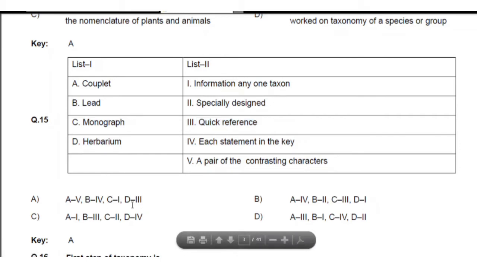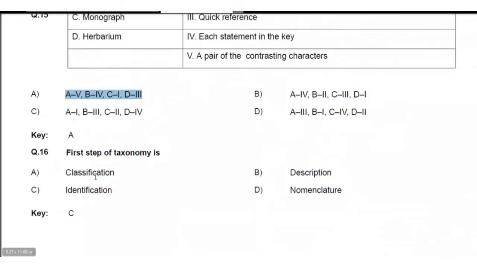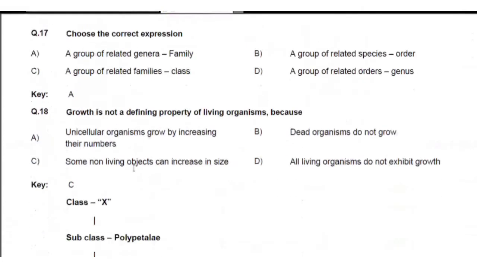Next question. You see that's question number 16. The first step of taxonomy. Taxonomy has a systematic stepwise process. Out of this, the first step is called identification. First identification, then classification, then nomenclature. So the first step of taxonomy is identification. It is the best answer for that question.